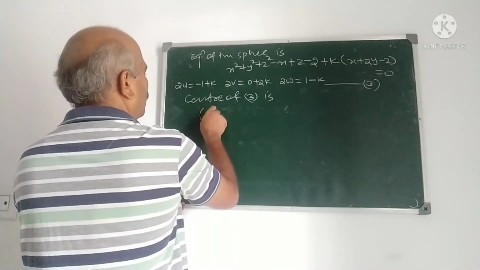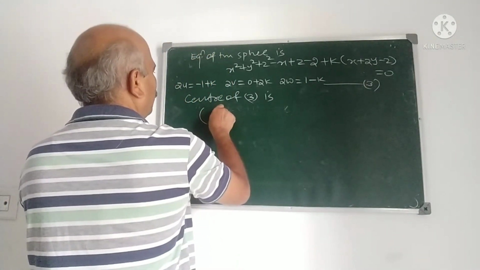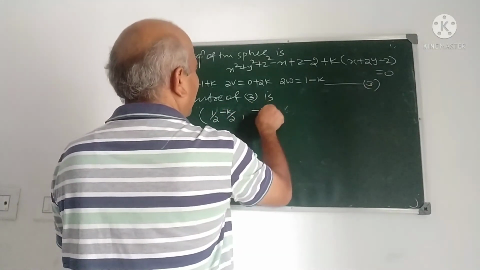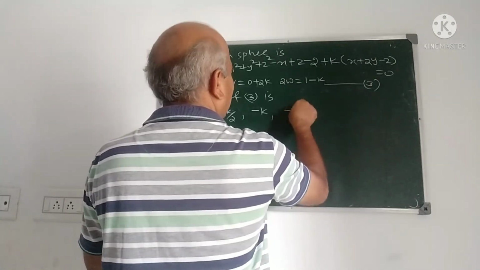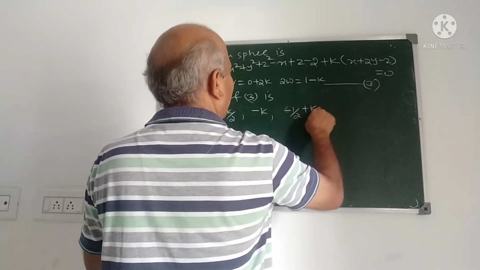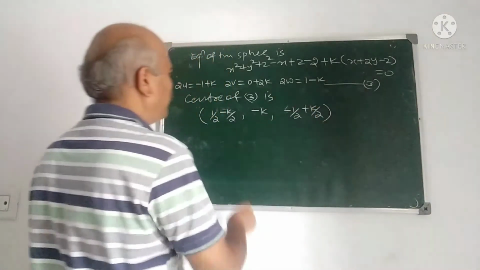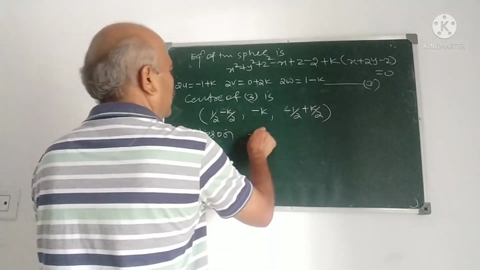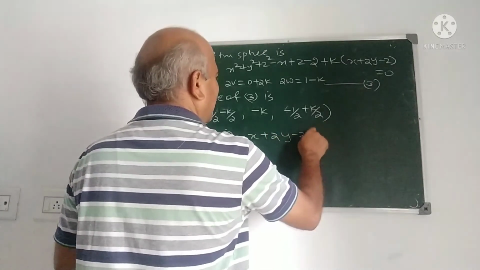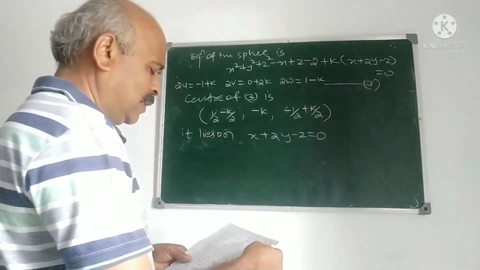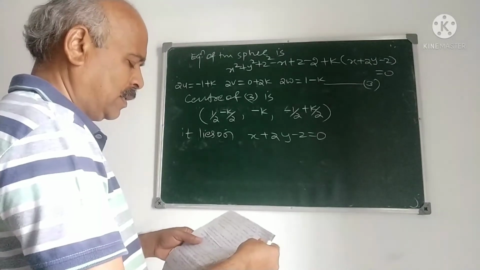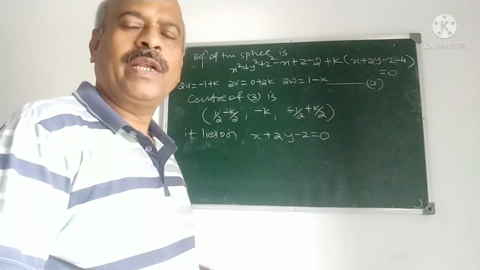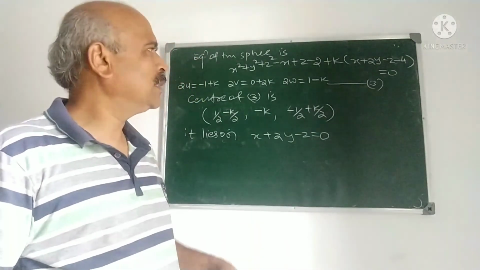The center is therefore 1 by 2 minus k by 2, minus k, and minus 1 by 2 plus k by 2. This is the center of 3. It lies on the plane, then we will get this as a great circle. We are finding the equation of the sphere having this circle as great circle.